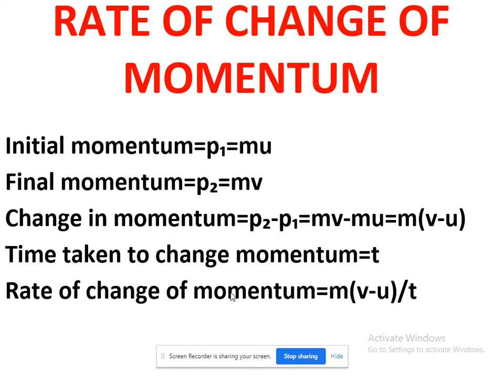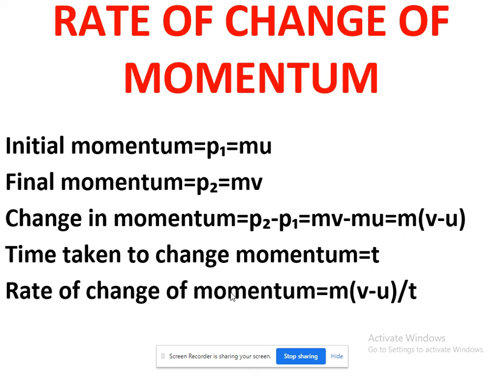Change in momentum is final momentum minus initial momentum, that is mv minus mu. Here you can take m common: m(v minus u). So that is the change in momentum.